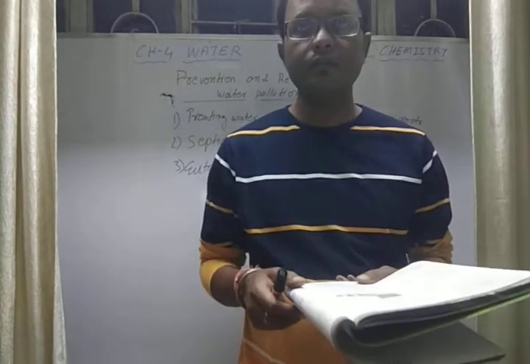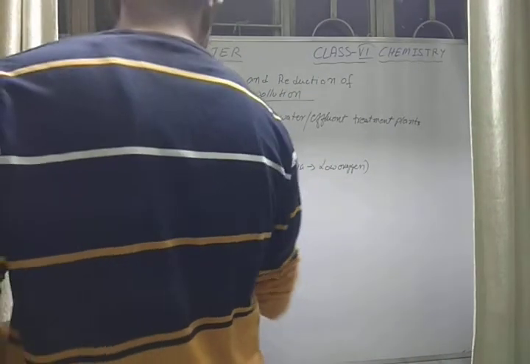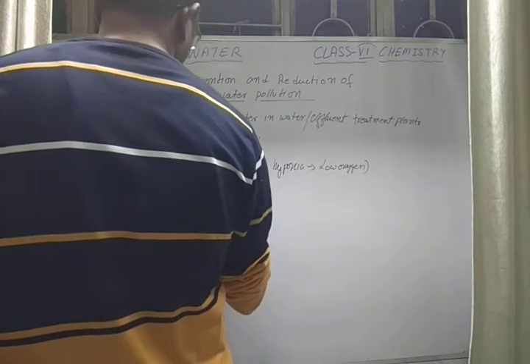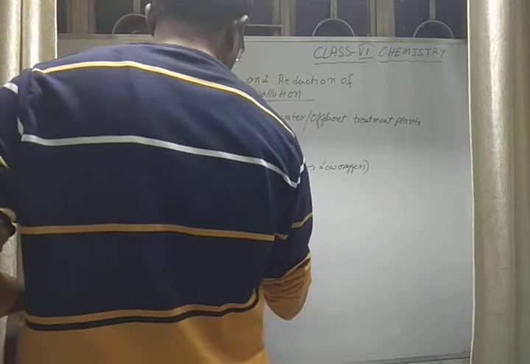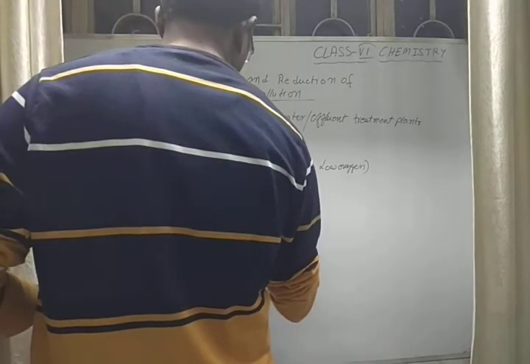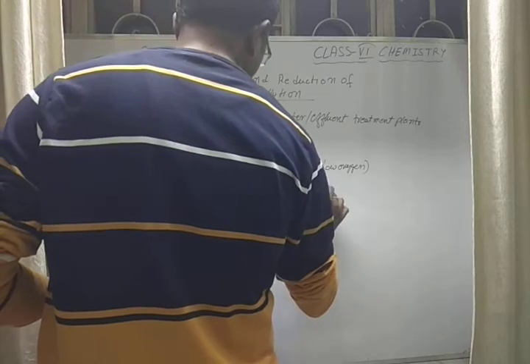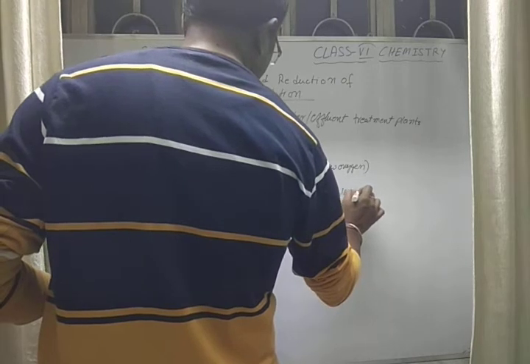Now, the fourth point is educating the people, or making the people aware about water pollution.